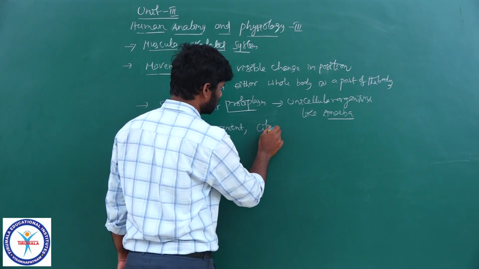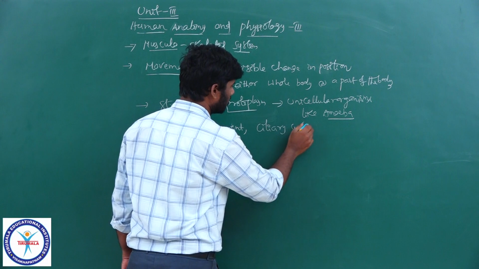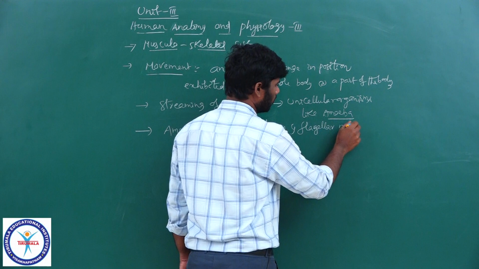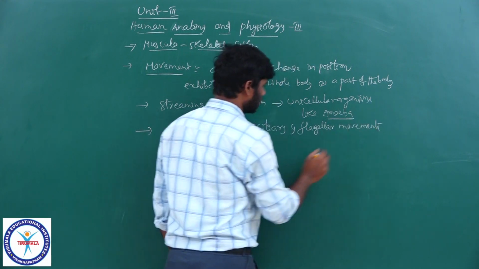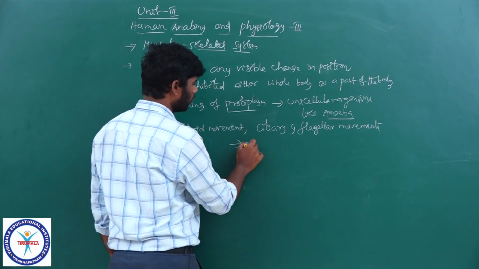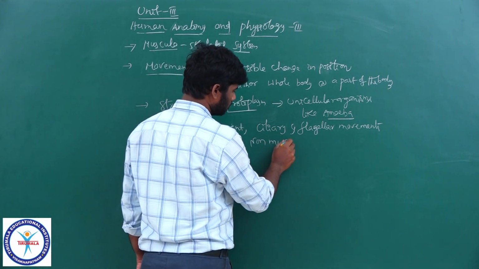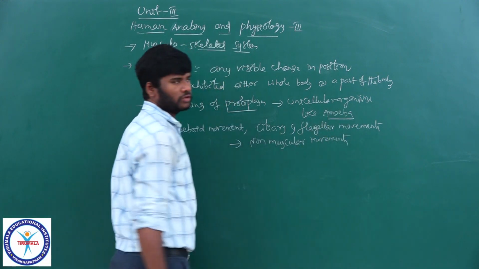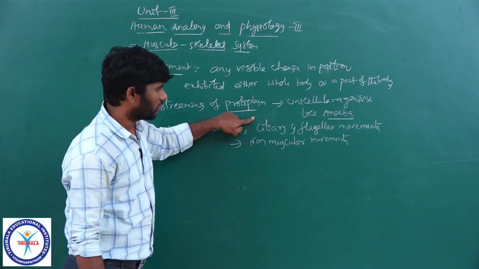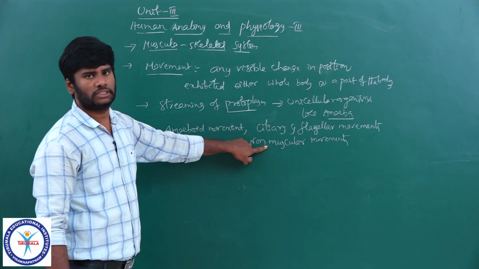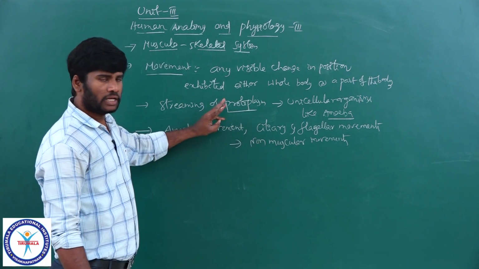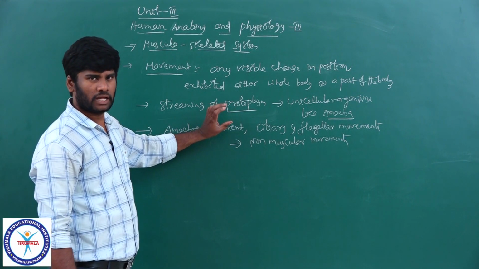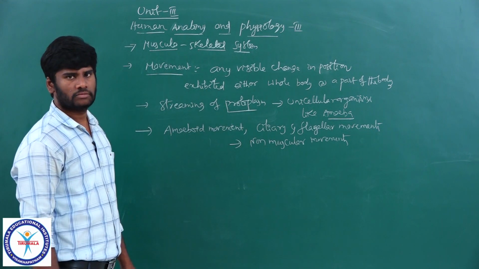Ciliary movement and flagellar movements. You know, these are non-muscular movements. Amoeboid movement, ciliary and flagellar movements are non-muscular movements, right? Cilia, flagella, tentacles, pseudopodia also exhibit a kind of movements.